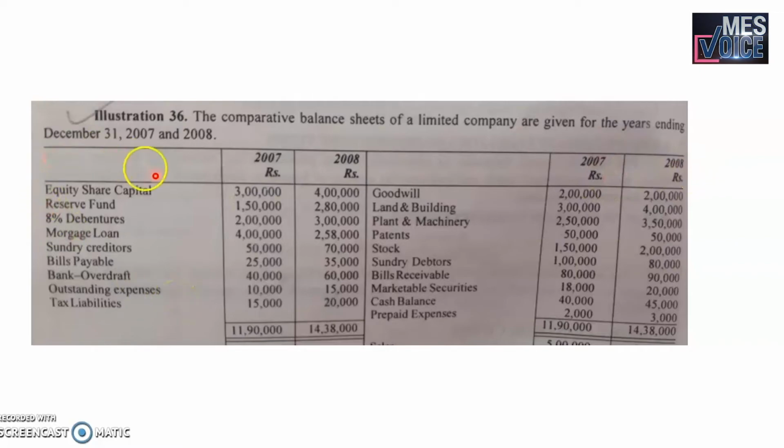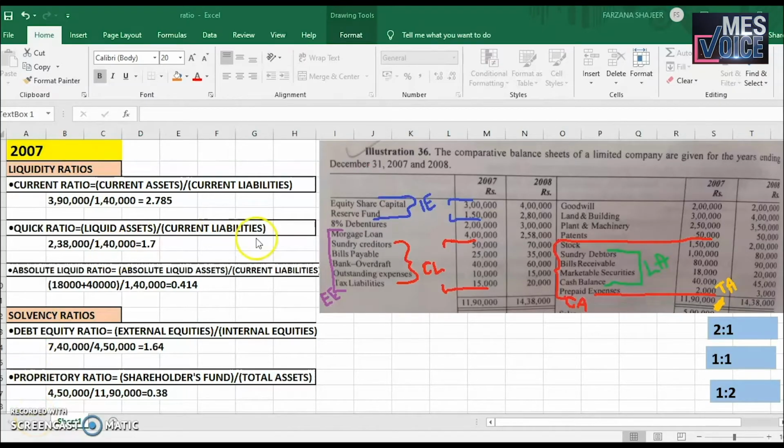Same is the case regarding liability. We have the shareholders fund firstly given, equity share capital and the reserve fund. And then we have the 8% debentures, from here onwards we have the outside funds, mortgage loans, sundry creditors, bills payable, other liabilities like the bank overdraft, outstanding expenses and tax liabilities, which are also given for two years. To solve the question, let me just take you to an Excel sheet.